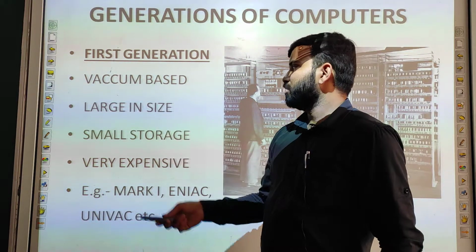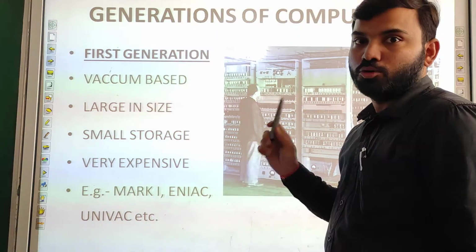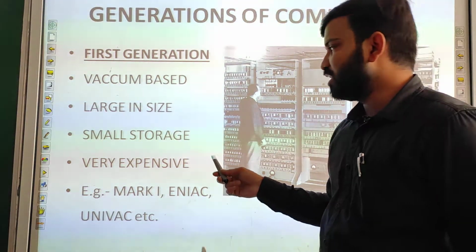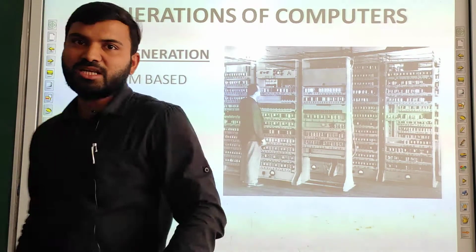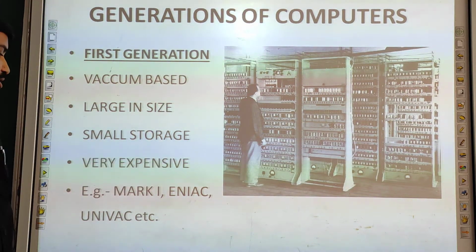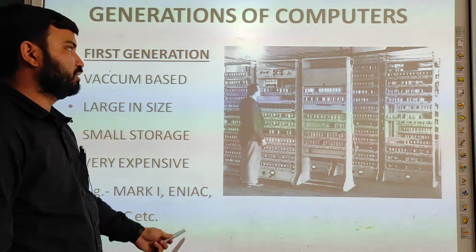It was very large in size. It could take up a whole room or a whole floor. They had very small storage capacity. They were very expensive. The examples of first generation computers are Mark I, ENIAC and UNIVAC.